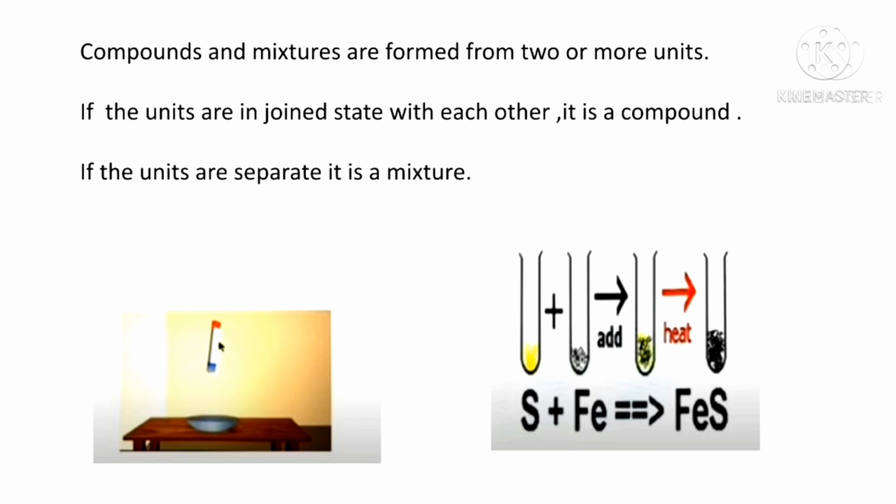From this we understand that a chemical combination took place between iron and sulfur due to heating in the above activity. The atoms of iron and sulfur became joined by chemical bond to form a molecule of a new compound. I hope with this you have understood the difference between compounds and mixtures. We will continue this lesson in the next video.